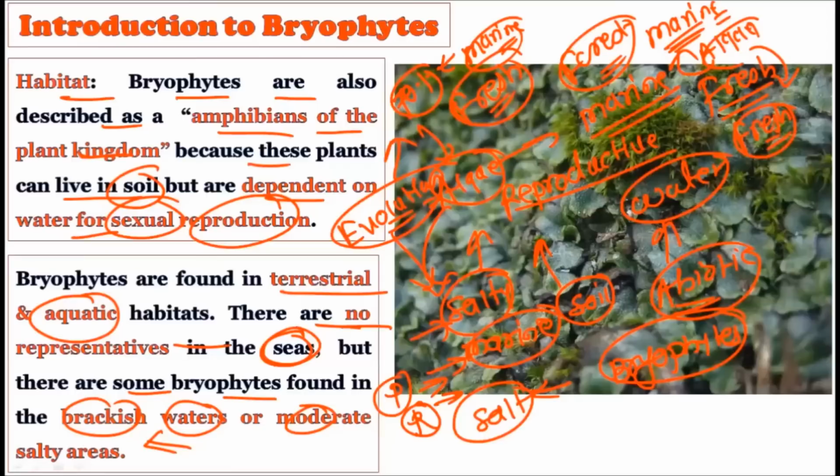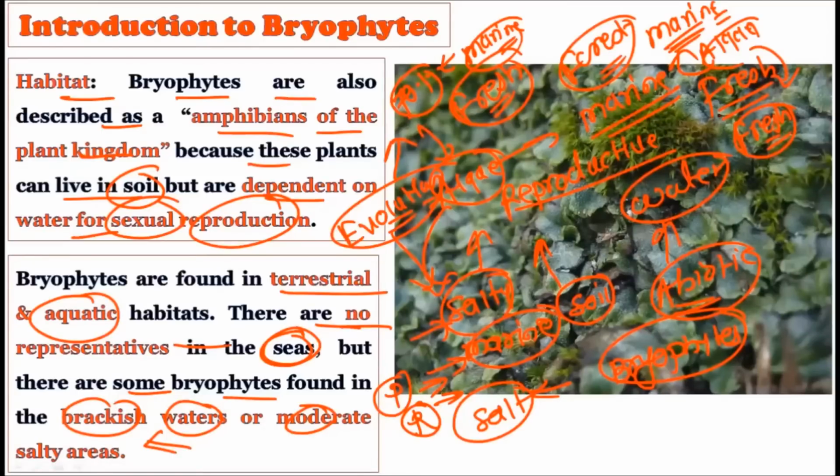They are coming out of the marine environment, and now they are coming out of the water and living on the land. Okay, so when we talk about the habitat of the bryophytes, they are famously called the amphibians of the plant kingdom, because half of their vegetative life is on the land, but their sexual reproduction requires water. So they show a terrestrial-aquatic habitat, and there are no representatives in the seas. That is, they do not favor the marine environment, although some of them can be found in brackish water or moderately salty areas.